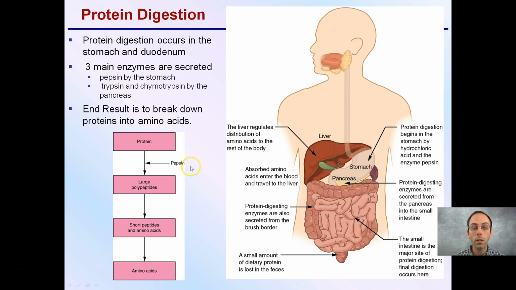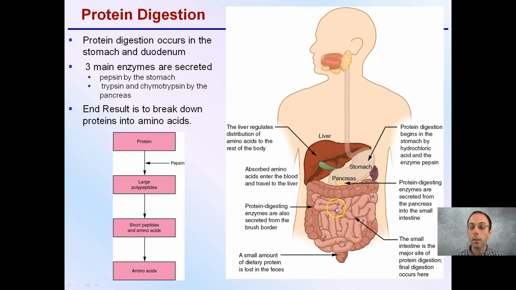So here's our protein, here's our pepsin, breaking down into large polypeptides, into short polypeptides, and ultimately down into amino acids. You can also see some of the general digestive processes that are occurring. Protein digestion enzymes are secreted in the brush border here. Also, our pancreas is secreting protein digesting enzymes. Some also occurring in the stomach by the simple hydrochloric acid.